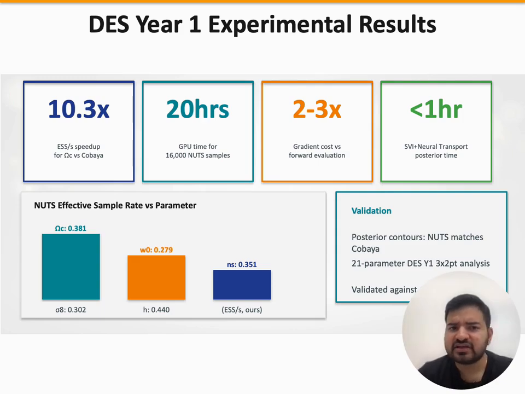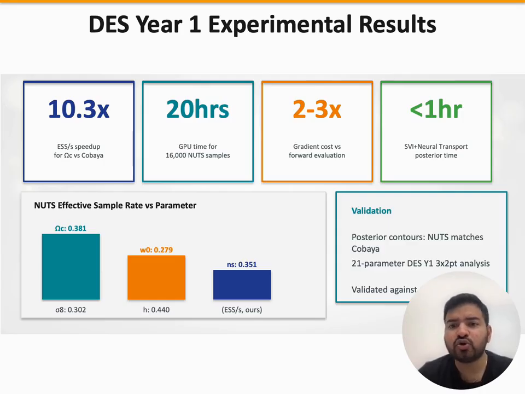Let me show you the key results. The 4 headline statistics at the top capture the main contributions. 10.3x ESS per second speedup for omega c. That's effectively an efficiency gain over Cobaya. 20 hours on a single V100 GPU to generate 16,000 post-warm-up NUTS samples. The equivalent Cobaya run took 40 CPU hours.